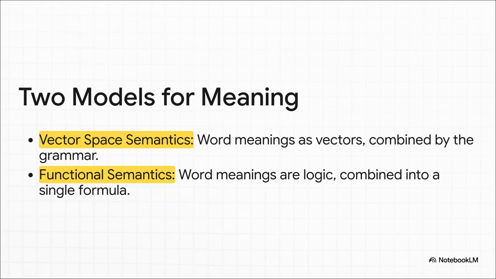For instance, with vector space semantics, each word's meaning is a vector in some high-dimensional space, and the grammar's recipe tells you exactly how to combine them. Or you could use functional semantics, where each word's meaning is a logical formula, and the recipe builds them all into one big, coherent logical statement. The system is just as powerful as it is flexible.